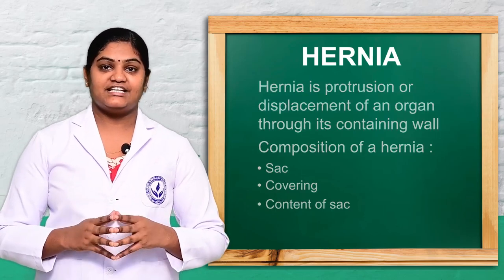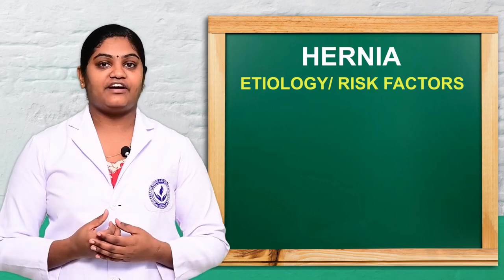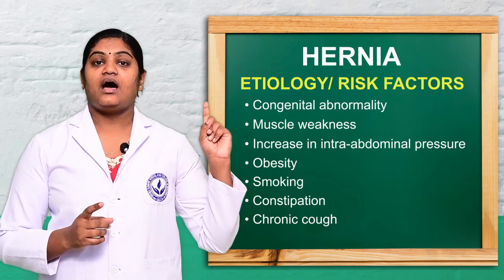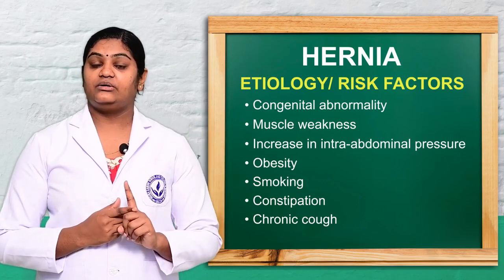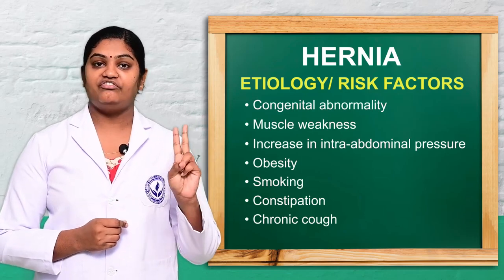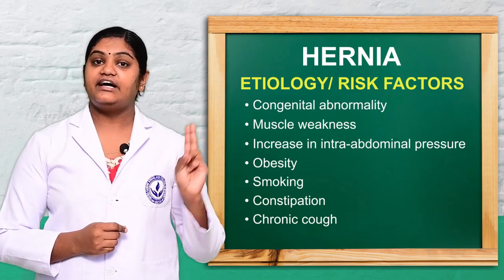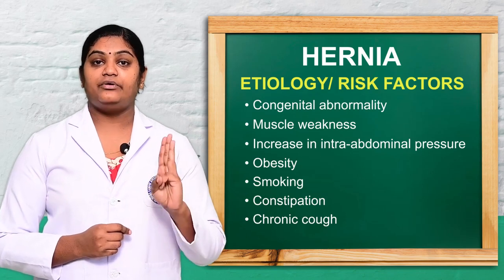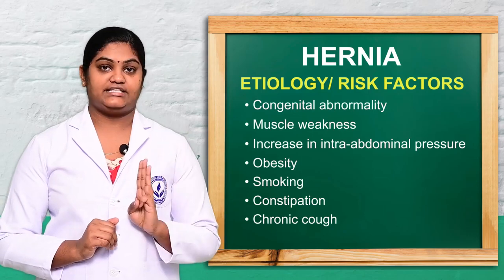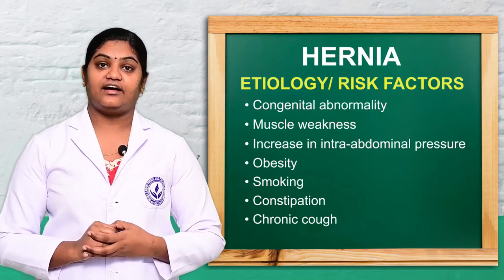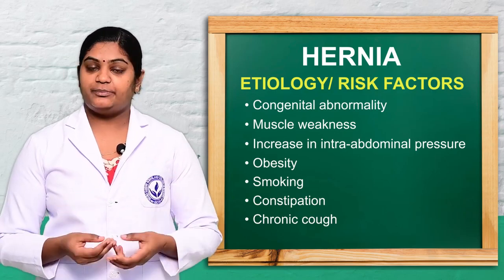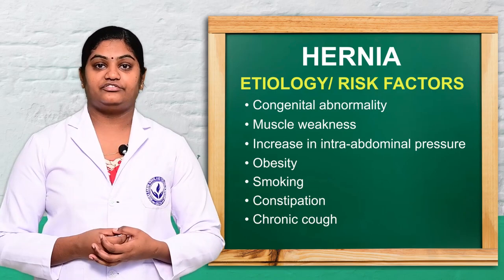So let's discuss the etiological factors of hernia. The first one is congenital anomalies. The second one is muscle weakness. And the third one is increased intra-abdominal pressure. Other risk factors are obesity, smoking, constipation, and chronic cough.